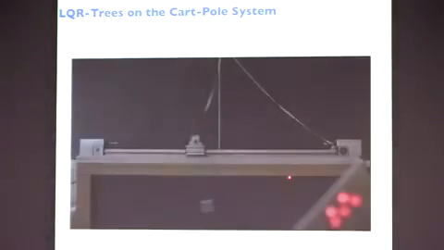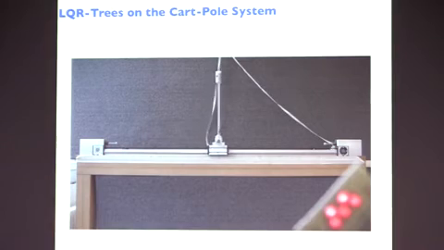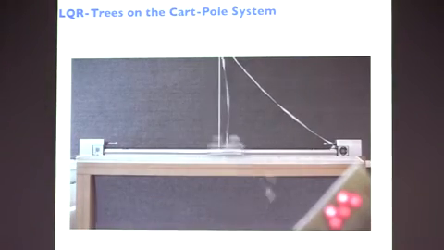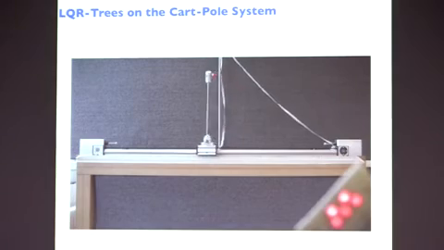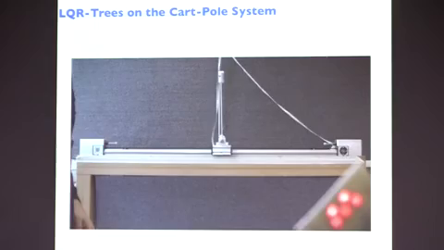It's a little harder with the constraints on the cart, but it's not a hard problem. It's just nice to see that the algorithm really works on the real system. And it works not just getting to the top, but it actually, with the proper models of the cart-pole, it never leaves a funnel that it started in.